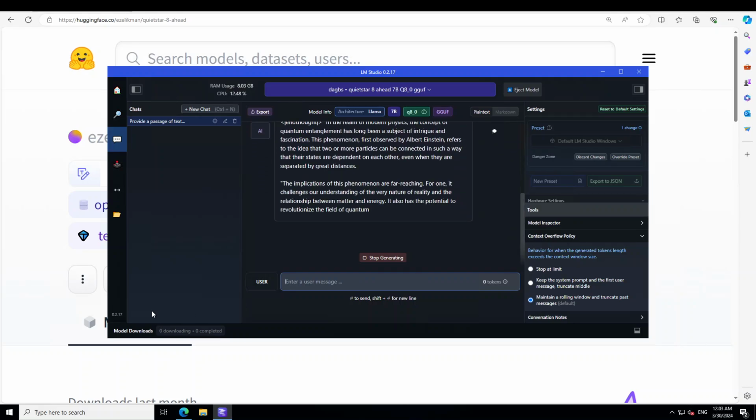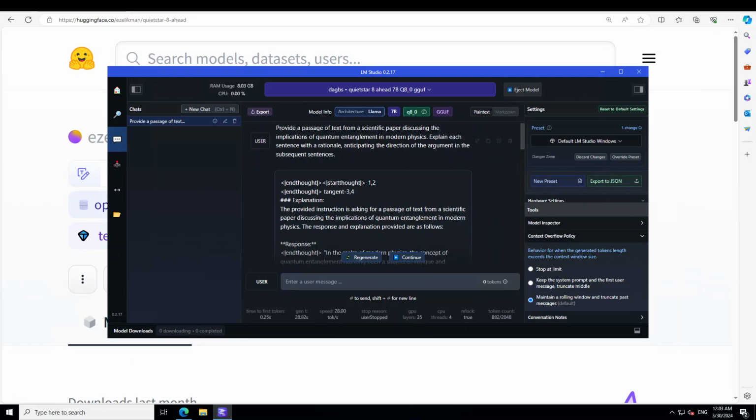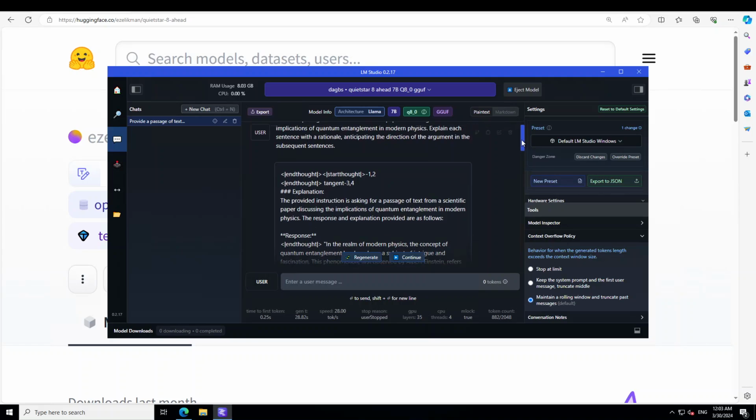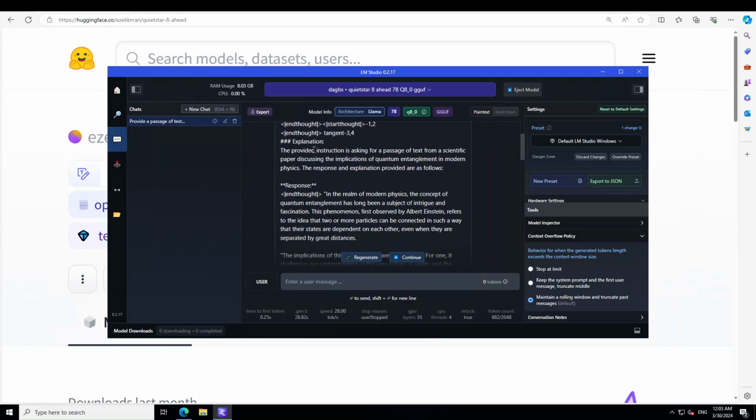Let's wait for it to finish and then we will read through. It has provided us a response, and remember, this is a quantized version, not the full model, so some performance drop is expected. Now, look at this. What we have asked is to also provide the rationale. So, here is the explanation.